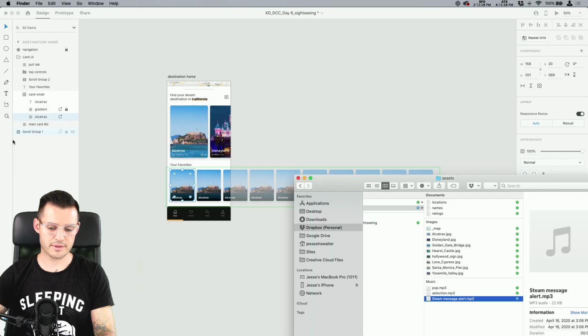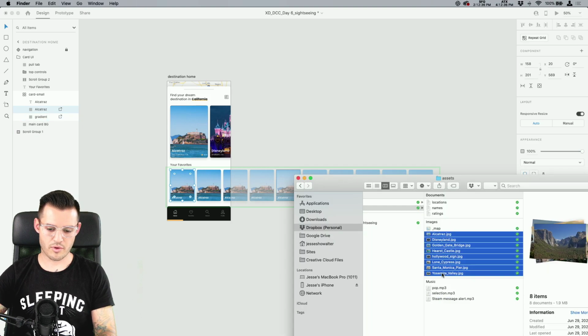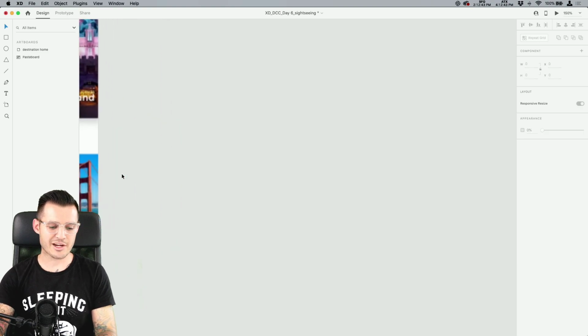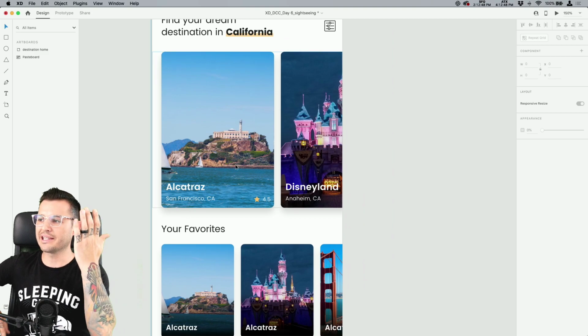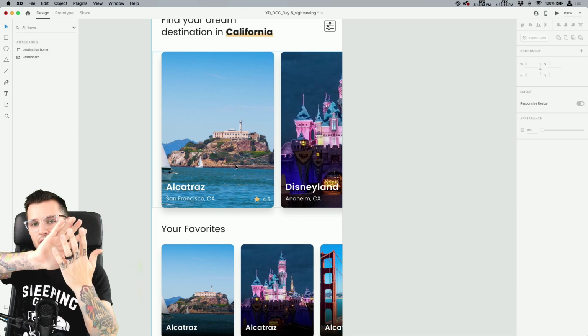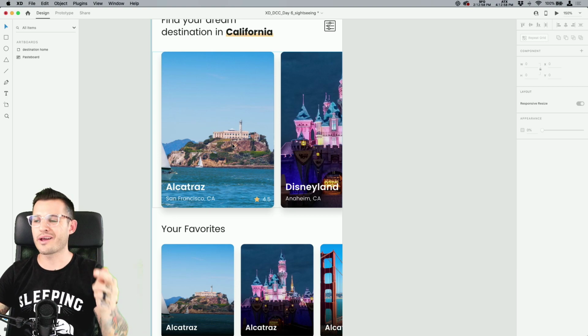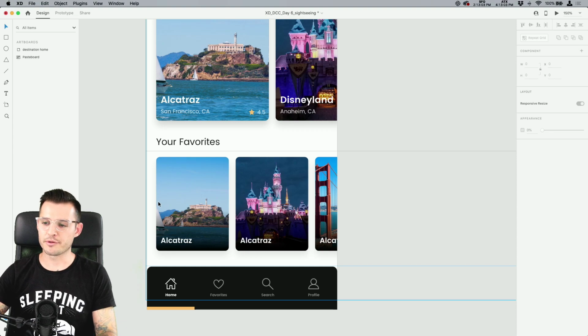Woo! Something wrong happened there. What did I do? I don't know. Okay, let's try that one more time. Let's grab all of these and drag them in. There we go. What was wrong was I had that little gradient on top. I made a little mess up there. I deleted the gradient. So I have a layer on top of my images, a gradiated tab for the bottom so the text really stands out. On this first set of cards, I dragged it right onto the gradient and replaced it by accident. That's okay. We could go back and fix it if we want to. I don't care about it too much right now.